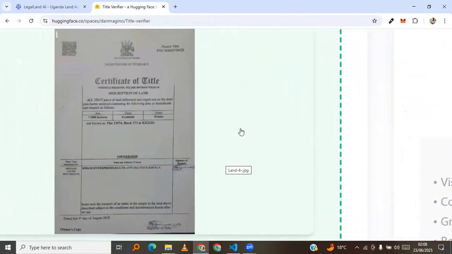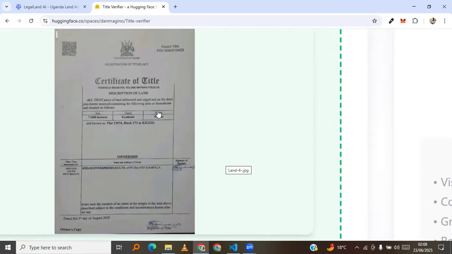So some of the features I talked about from the advisory service, like the features to note that this is an original land title, the features that the conversational AI displayed earlier on: there was the QR code, there was this FRV or LAF code or number here.